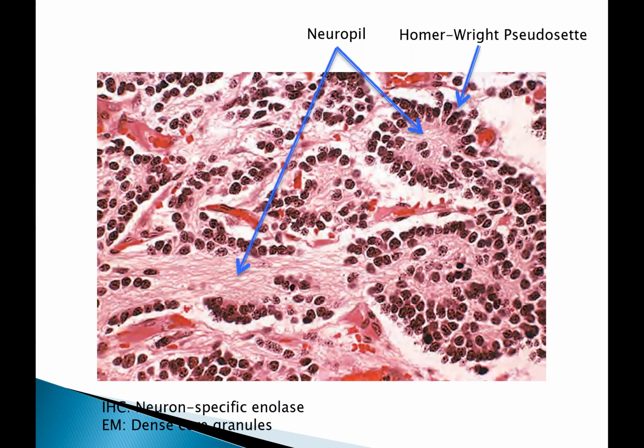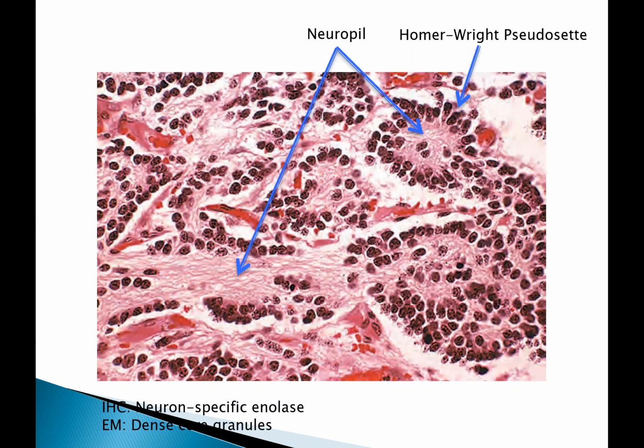The remainder will occur anywhere along the sympathetic chain, the most common location being the paravertebral region of the abdomen and the posterior mediastinum. It may arise in other sites like the pelvis, the neck, the brain. Neuroblastomas can range from minute nodules to large masses of more than 1 kilogram in weight.